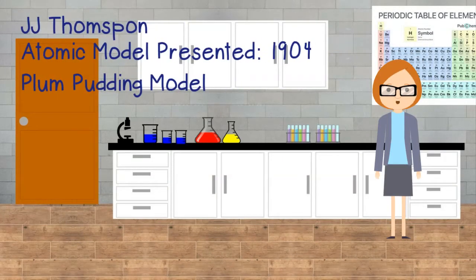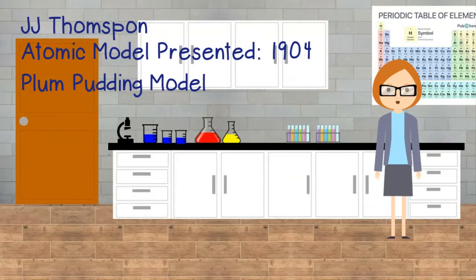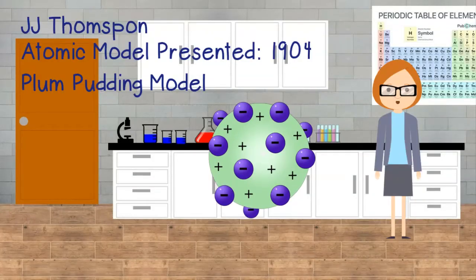In 1904, J.J. Thompson published his atomic model. Thompson's experiments proved that atoms were divisible and were composed of subatomic particles. Thompson's model stated that there were negatively charged particles floating around in a positively charged fluid. Together, these made up an atom. Thompson posited that oppositely charged electric forces held the atom together. Thompson's model is known as the plum pudding model or the blueberry muffin model.